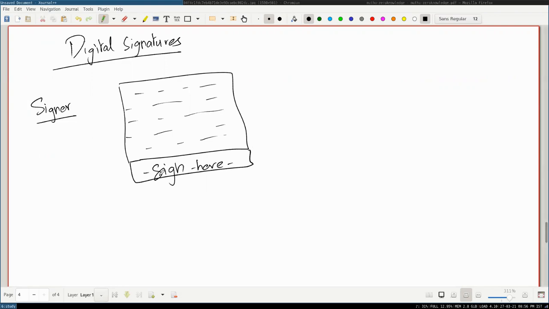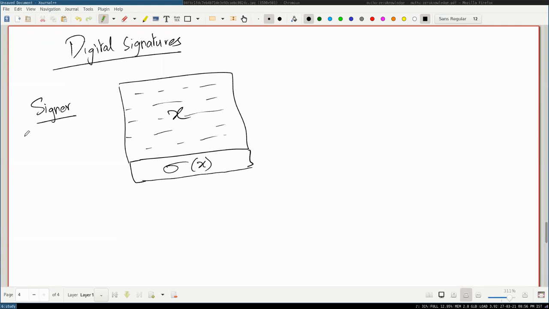Okay. And now the signature is not just a function of the signer. It's not something that is always the same. It's a function of the input also. So let's say the input is X. So a signature is going to be something like sigma of X. It's a signature that's dependent on input. So different documents will have different signatures.